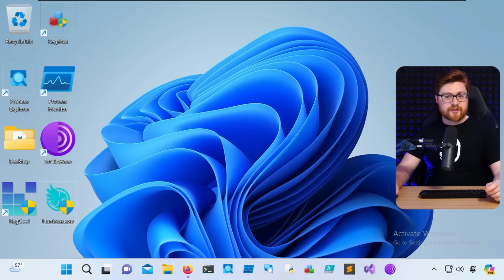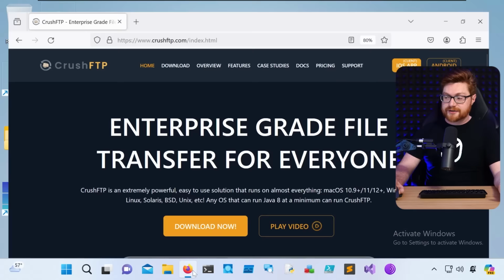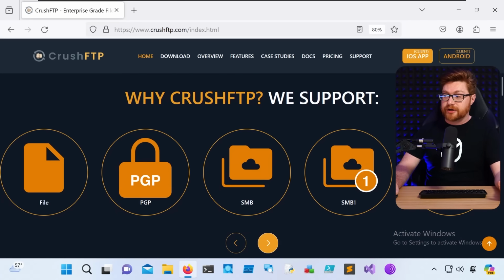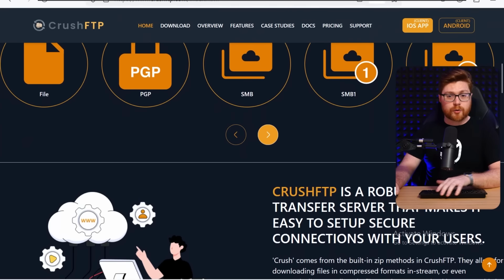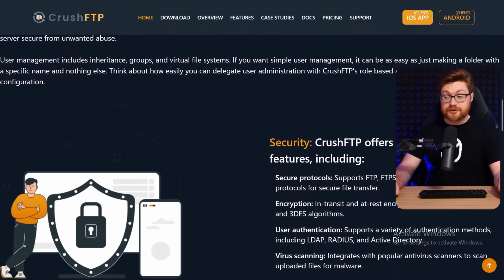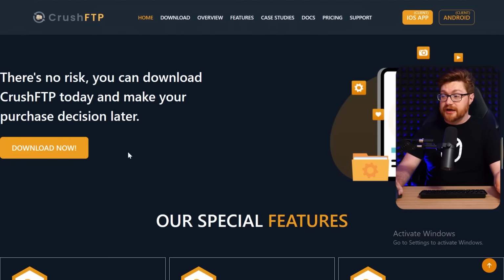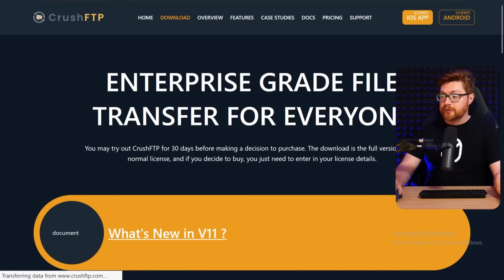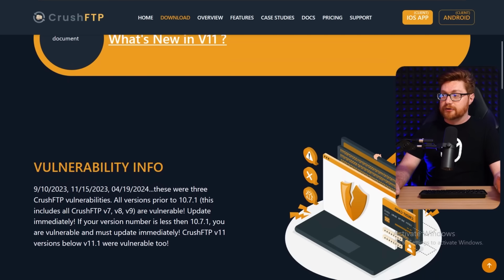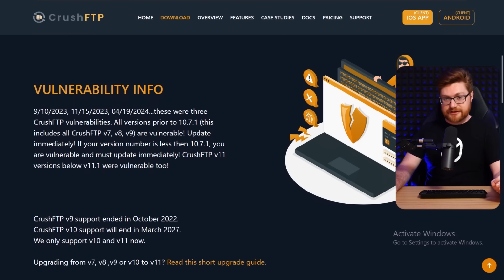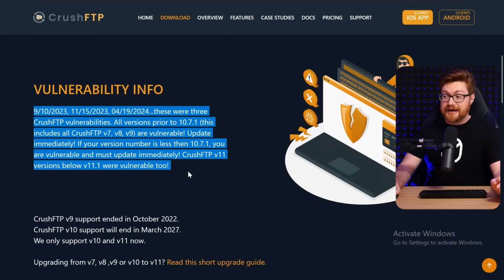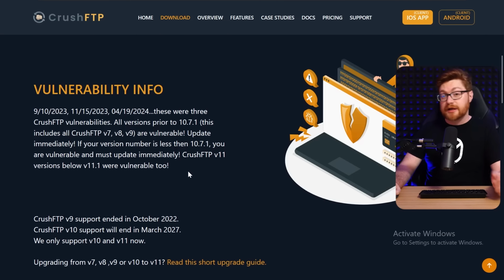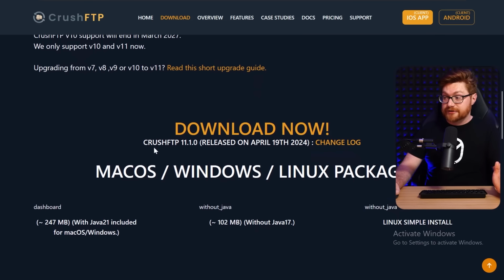So I am inside of my Windows 11 virtual machine, and remember, this CrushFTP application could run on Windows or on Linux or on Mac. It is a Java-based application, so it could run just about anywhere. If you were to go onto their website and try to download a version that you could play with and test, there is a download now button that'll take you to that download page. It'll tell you this is going to be version 11, the latest rendition that has the patch, because obviously, with the vulnerability, they want to be locking all the doors and boarding up the windows here. So you would download the latest version 11 with the links given.